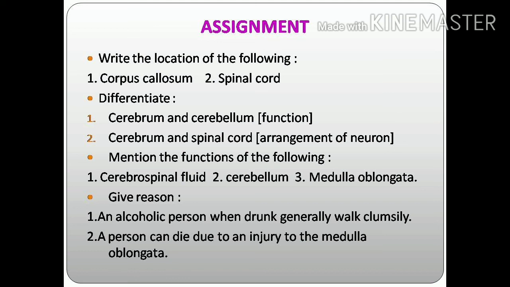As well as the spinal cord. For the structure of the spinal cord, they will give the diagram and you have to label the parts, that is very important, as well as the functions of the spinal cord, and the arrangement of the neurons in the cerebrum as well as the spinal cord. In the cerebrum, grey matter is the outer region, so the cell body is in the outer region, and white matter is the inner region, so axons are inside. In the spinal cord, grey matter is the inner region, so the cell body is in the inner region, and white matter is the outer region, so axons are in the outer region. This is very important.